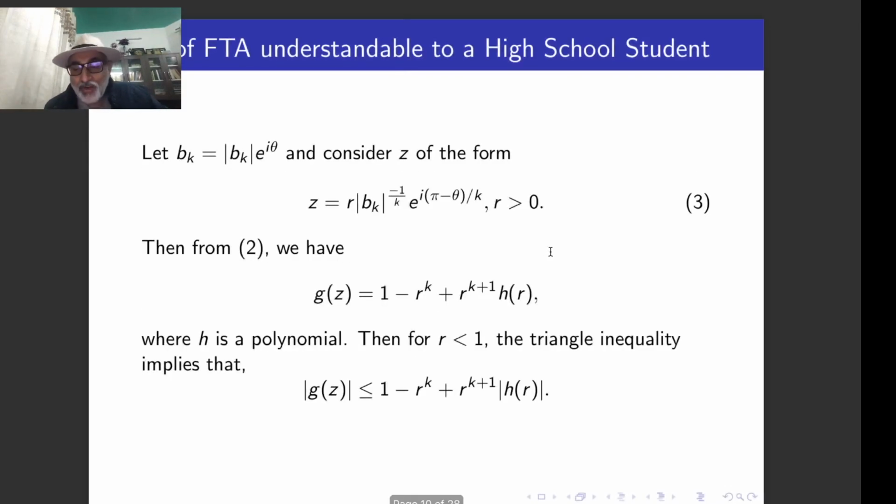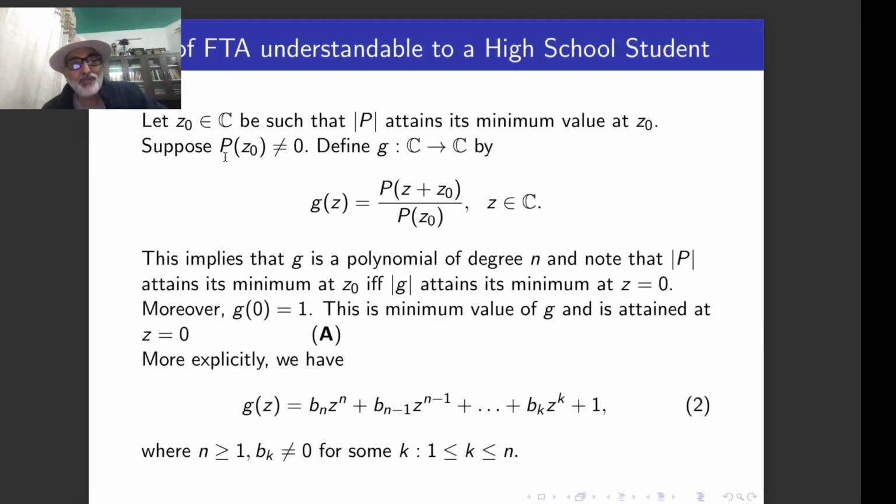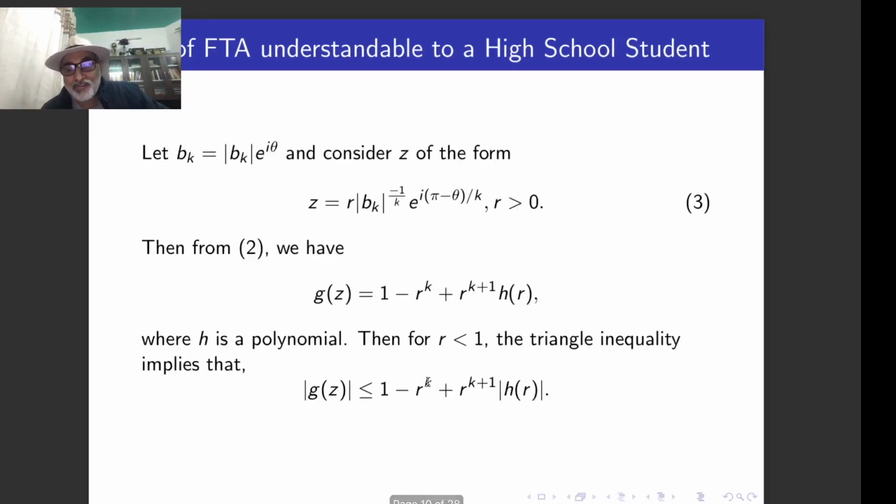So therefore whatever we assumed in the beginning that p z0 is not equal to 0, we arrive at a contradiction. Therefore this supposition is not correct. So this p z0 should be equal to 0. P z0 equal to 0 means the polynomial p has a 0 at z0. So this is the fundamental theorem of algebra.